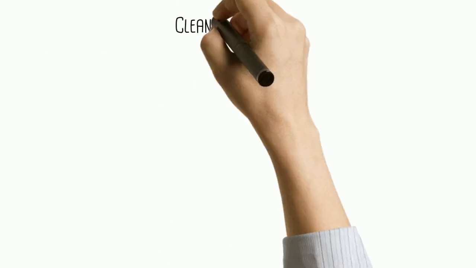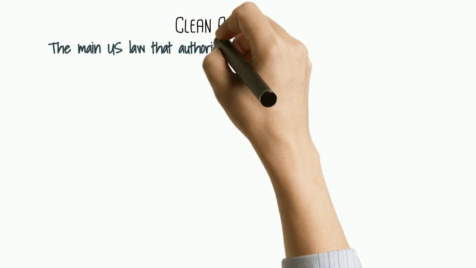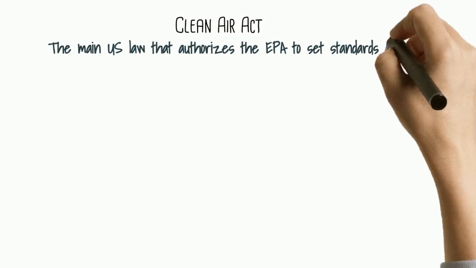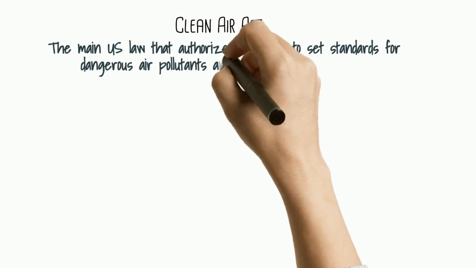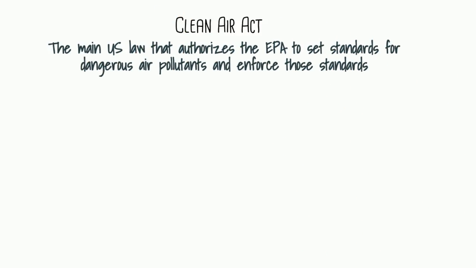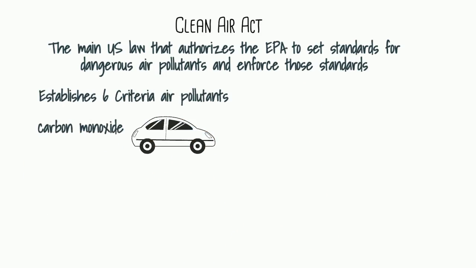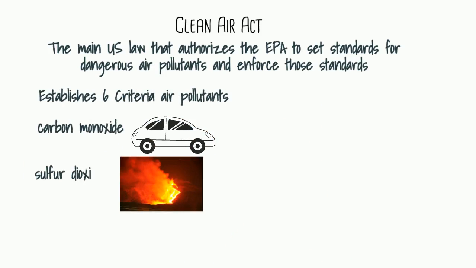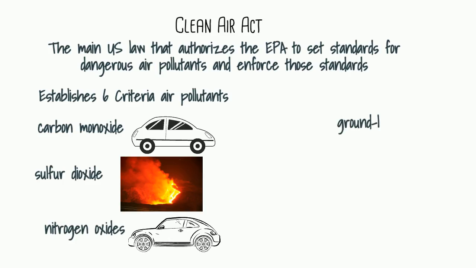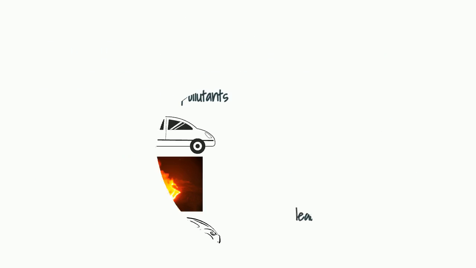The Clean Air Act is a way that sets national limits on how much pollution can be released into the environment. It is the main U.S. law that authorizes the EPA to set standards for dangerous air pollutants and enforce those standards. It was created in 1963 and has been updated since then in the 70s and the 90s. It establishes 6 criteria air pollutants, those being carbon monoxide, sulfur dioxide, nitrogen oxides, ground-level ozone, particulate matter, and lead.